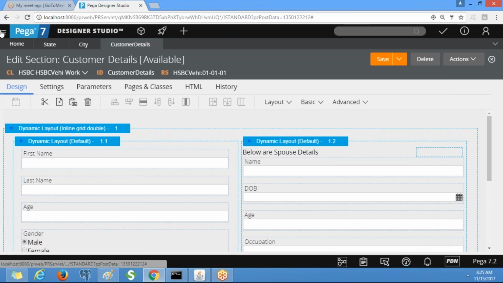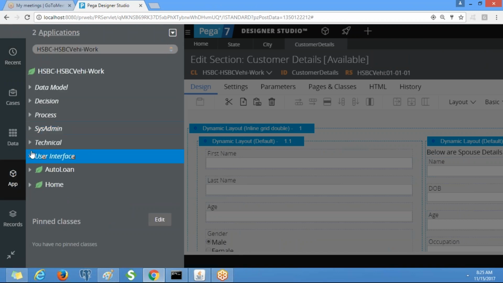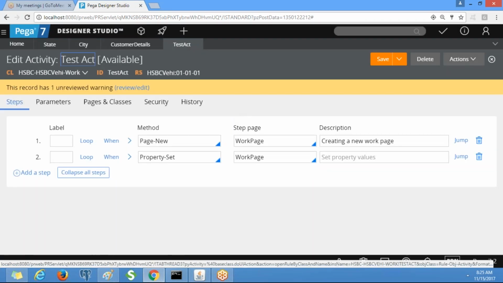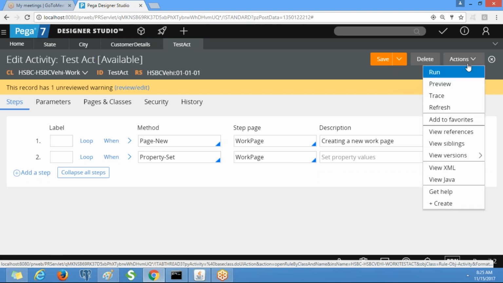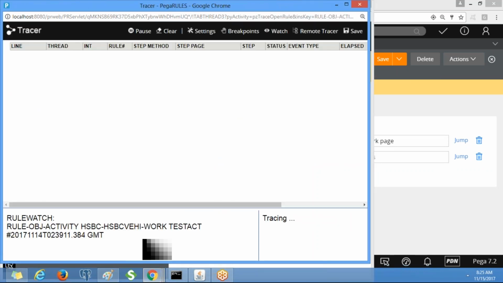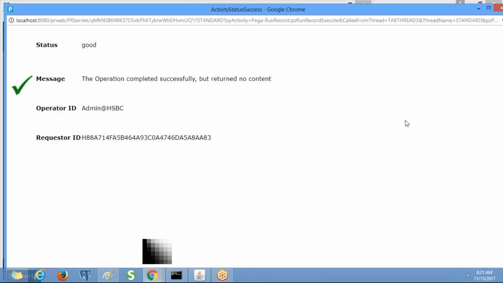We have created a test activity, right? Let me open that. I want to know the execution process. Before running this activity, we need to open the tracer. So we'll click on the tracer and click on run. It will trace all the steps which are there in the activity.